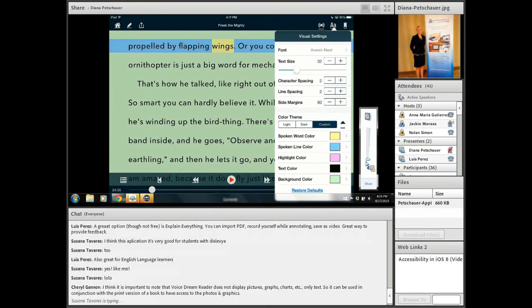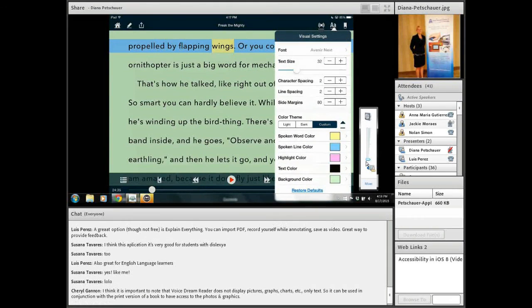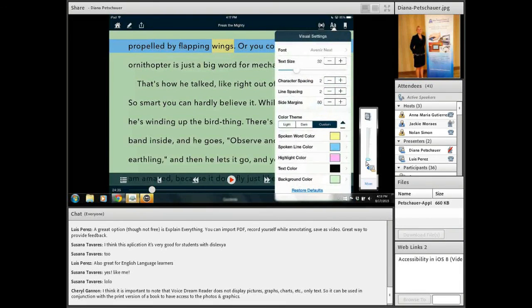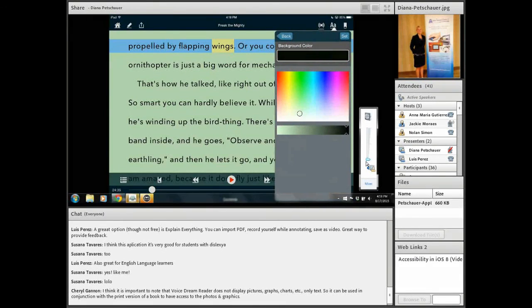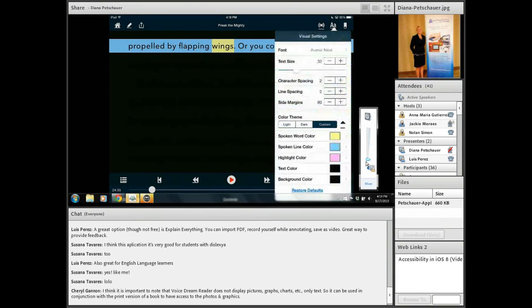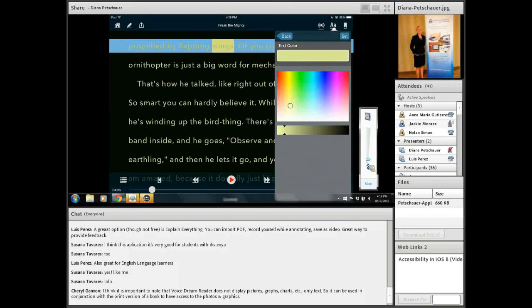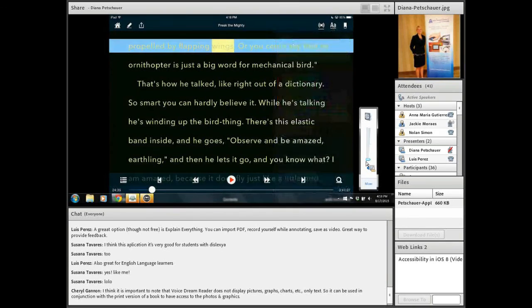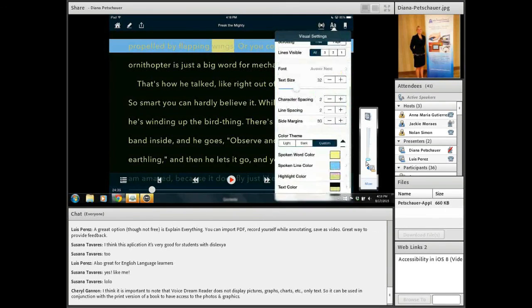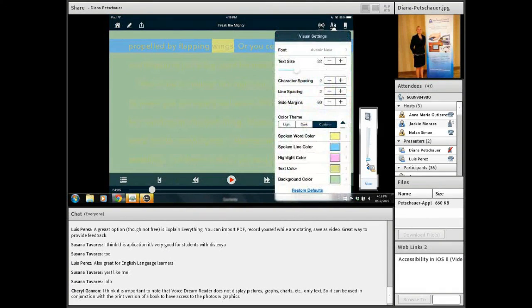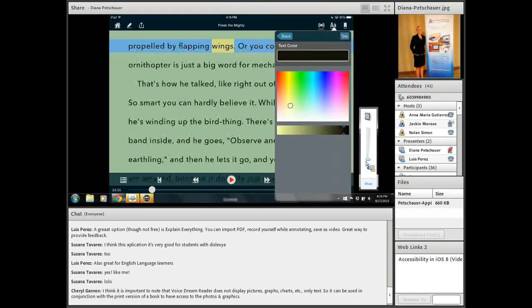Text color black, background color is green. A lot of times, students really like to have a background color other than white for the contrast, and you can change that again to whatever color you prefer. This is also a great way, if you change the background color to black, for example, and the text color to yellow or white, you can create that high contrast that many students may prefer as well. Put this back to the preview settings. I'm going to set it to green and black text again.